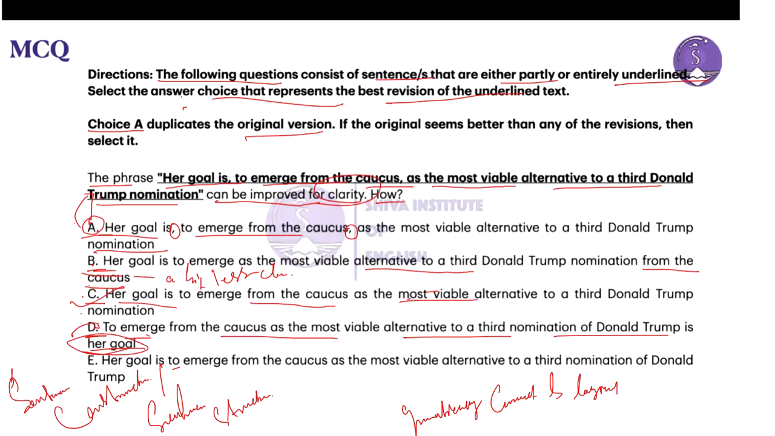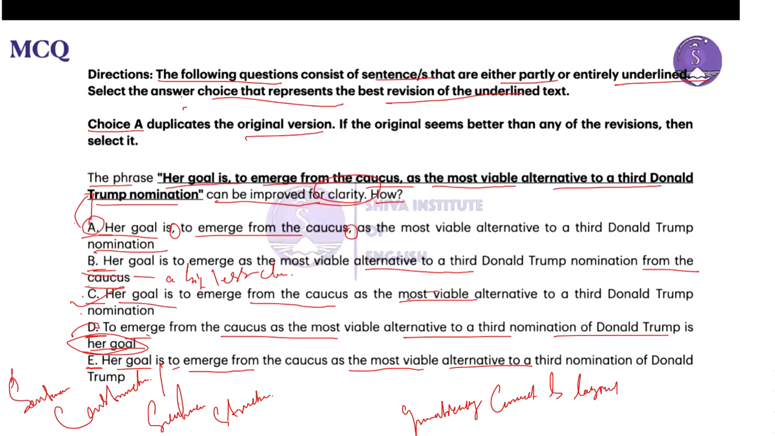Now look into option E. Option E stated, her goal is to emerge from the caucus as the most viable alternative to a third nomination of Donald Trump. So nomination of Donald Trump and Donald Trump nomination. A third Donald Trump nomination, right? Or you say that a third nomination of Donald Trump is her goal. So if you look into this, option E is also similar to option D.